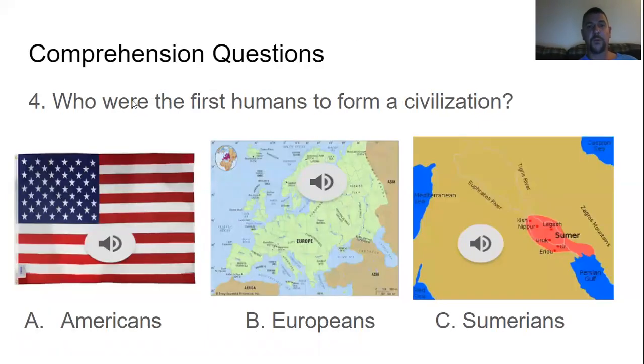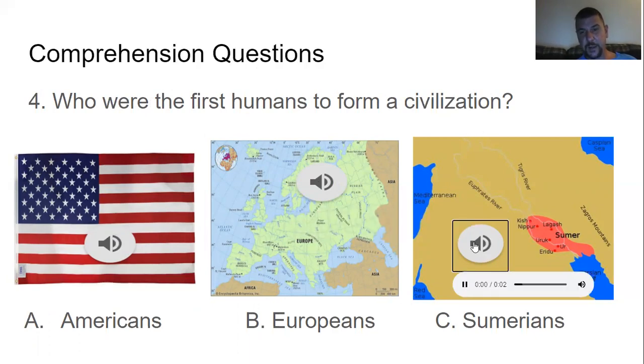Number 4, who were the first humans to form a civilization? Yes, it was the Mesopotamians, but there was a particular group of Mesopotamians that formed it. Was it A, Americans, B, Europeans, or C, Sumerians? It is C, the Sumerians. Ding, ding, ding. We have a winner. They were not only the first humans to form a civilization, they were first to form a government, and first to have writing. So they did a lot of firsts.